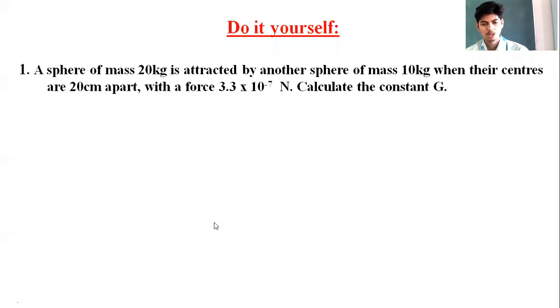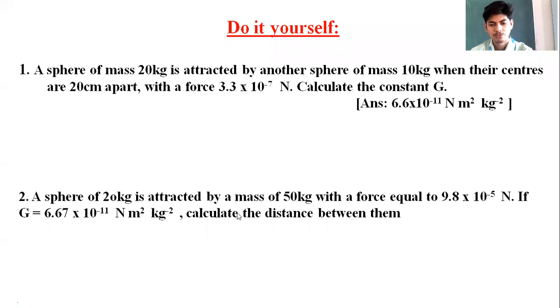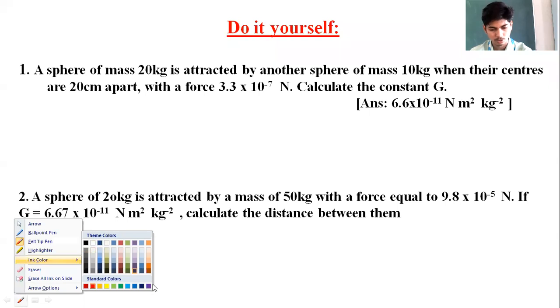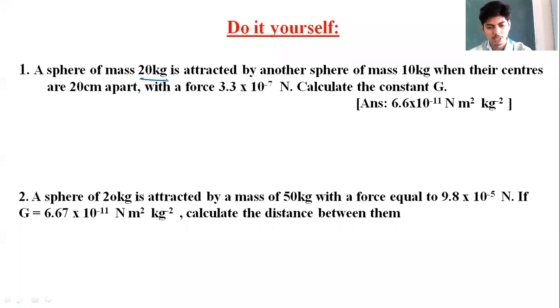Apart from this, I have given you two problems here. You need to solve these two problems. Go through the first problem, I'll just give you the hint. A sphere of mass 20 kg is attracted by another sphere of mass 10 kg when their centers are 20 centimeter apart with a force of 3.3 into 10 to the power of minus 7 Newton. Calculate the value of G.